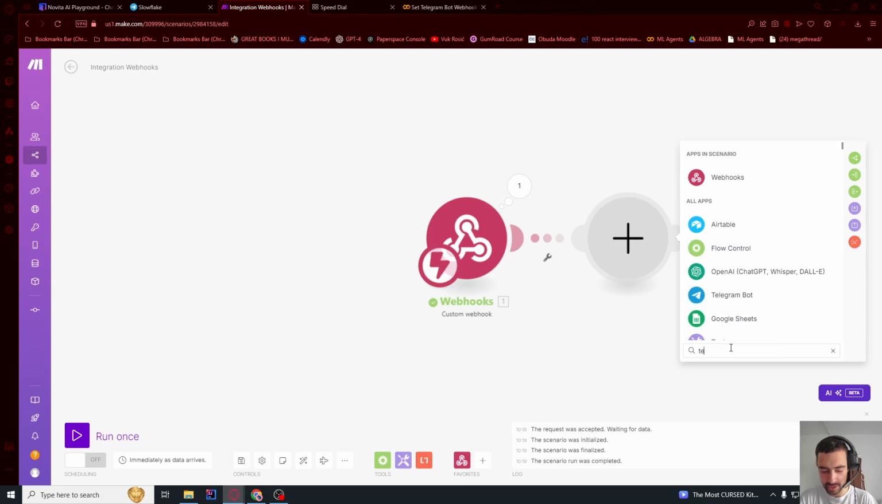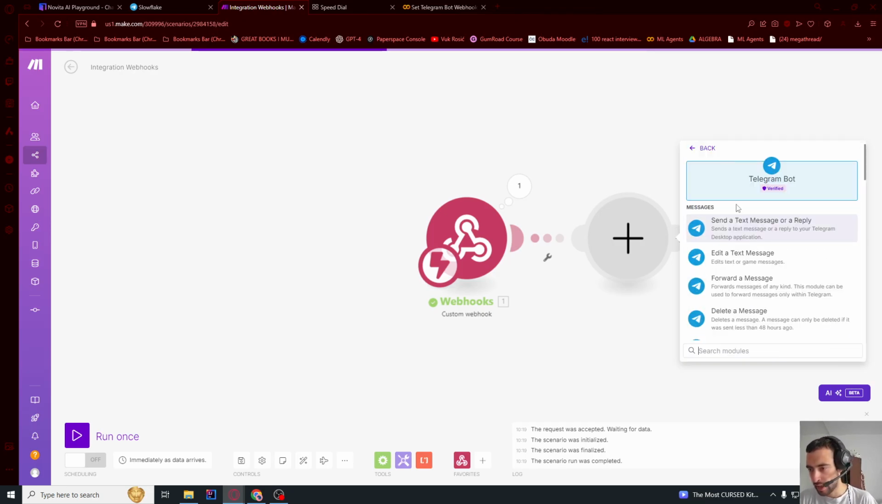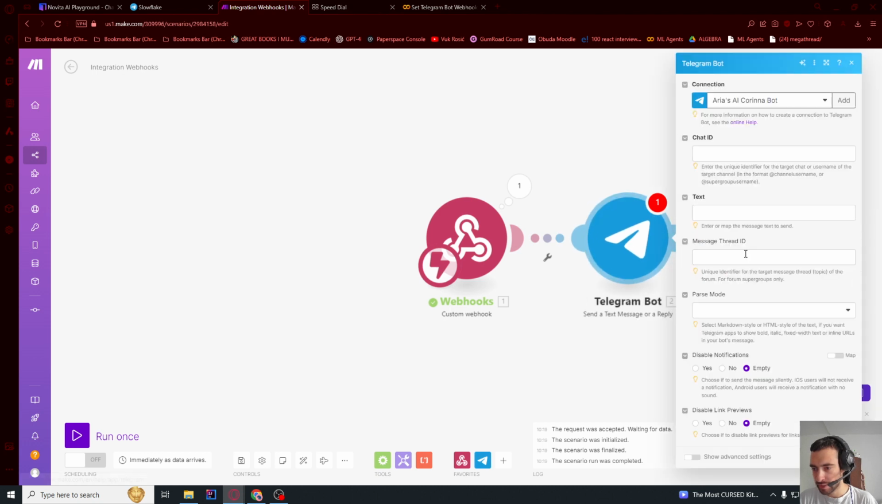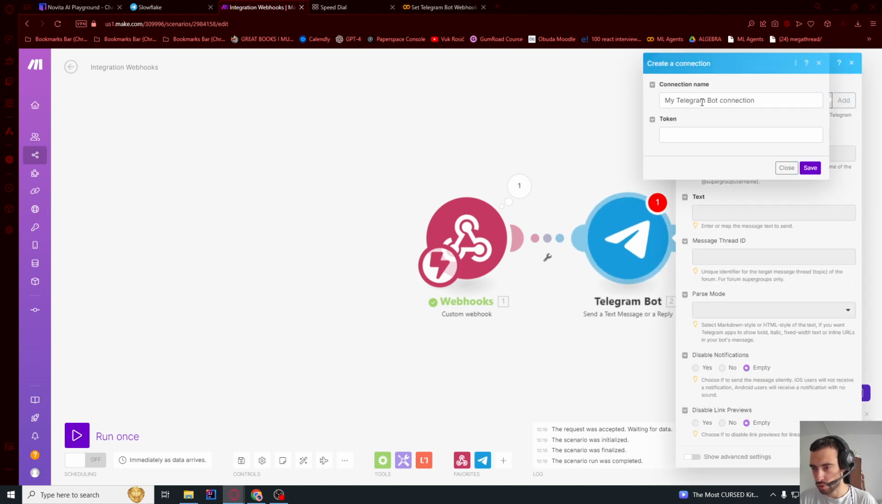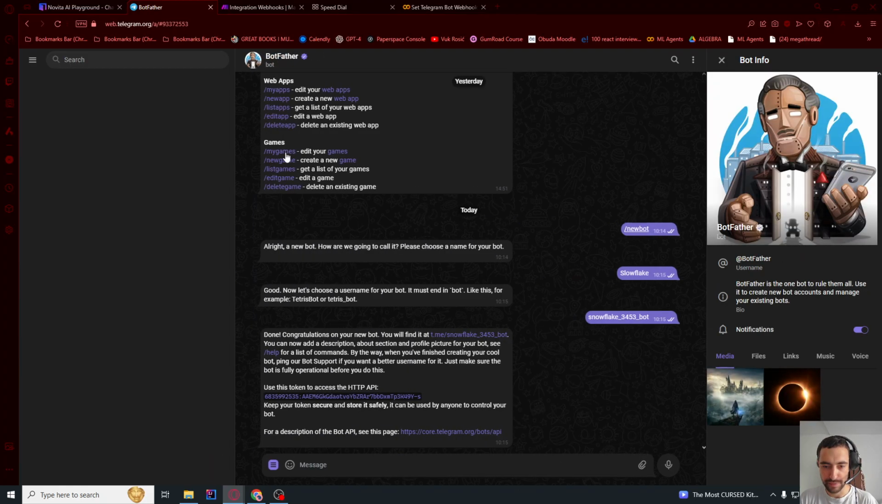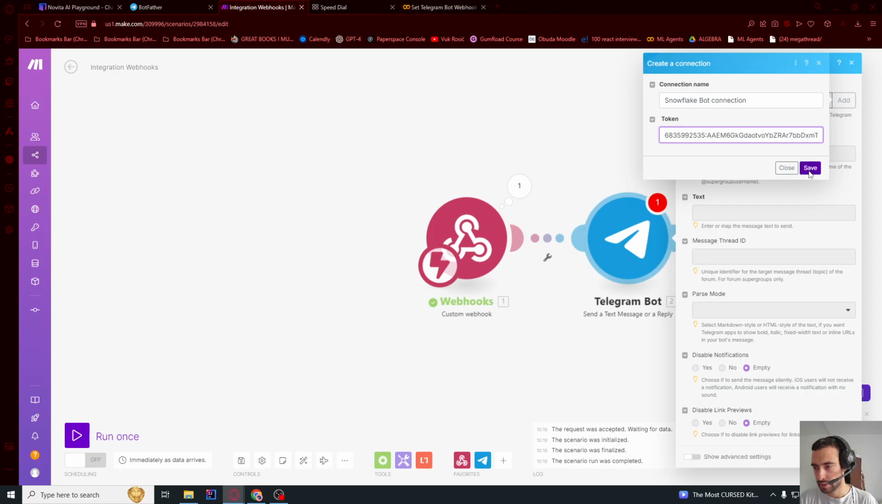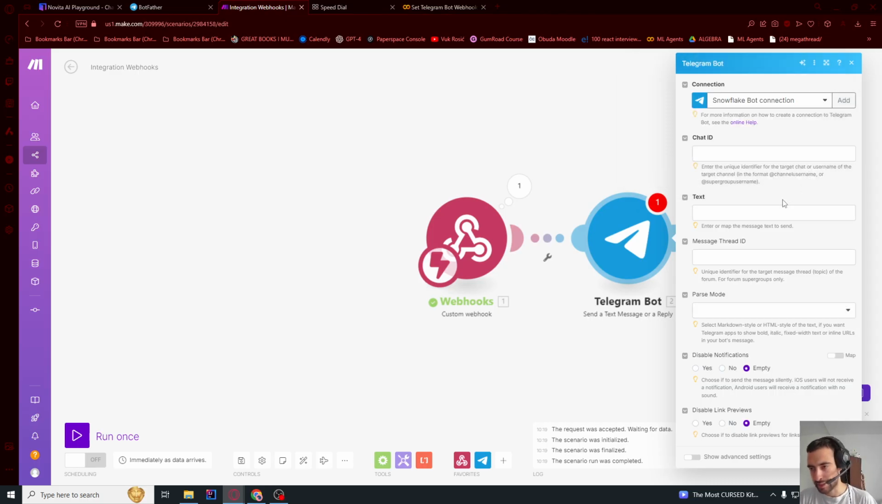Now let's send a message back to the user. So go here, search for Telegram bot, and send a text message. Now we need to create a connection, so let's add a new connection, and I'm gonna say snowflake, and then this token, we need to go back to BotFather and copy this token again and give it this token, save. Guys, whenever you are making a new Telegram node, you always must select your Snowflake bot connection, the connection that you just made, because otherwise it will not work, it will do something else.